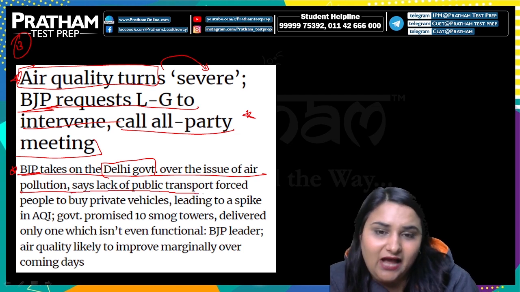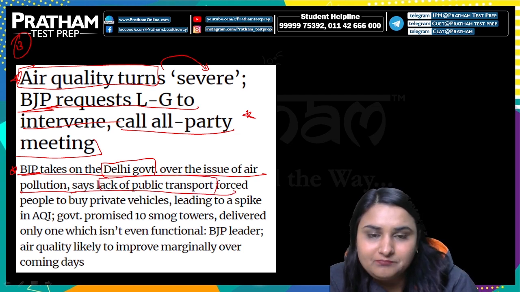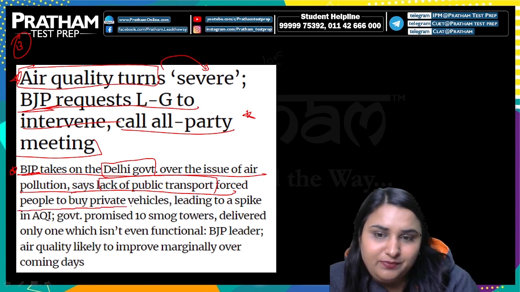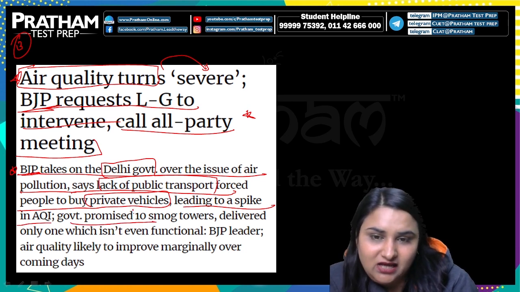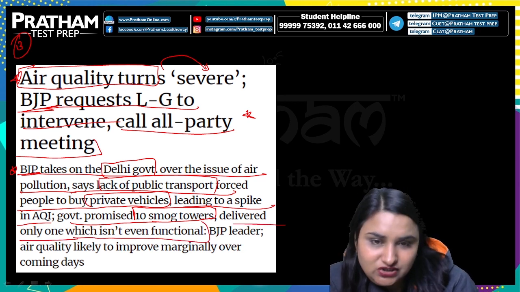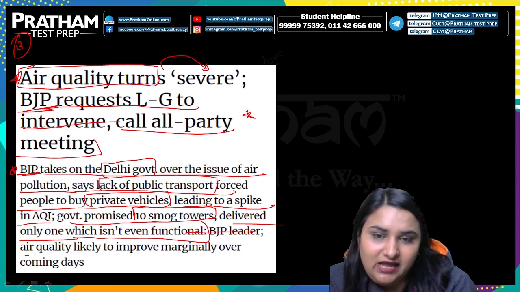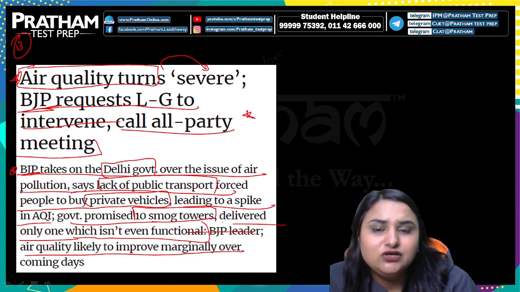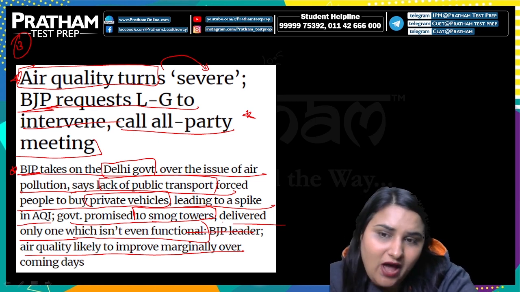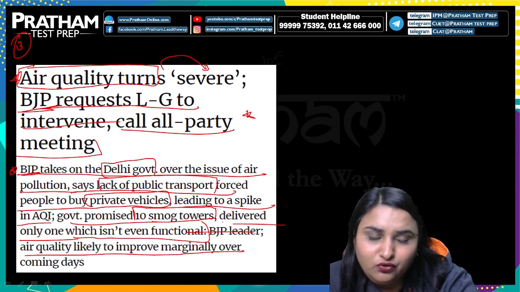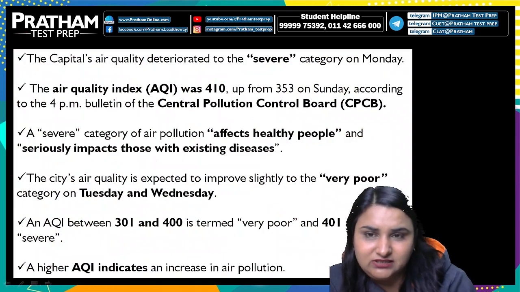It says that the lack of public transport forces people to buy private vehicles, which leads to a spike in the air quality index. And the government promised 10 smoke towers, delivered only 1 during this time, which is not even functional. So BJP leaders say that the air quality is likely to improve marginally over coming days, but the Delhi government needs to have a party meeting to discuss and improve the air quality.